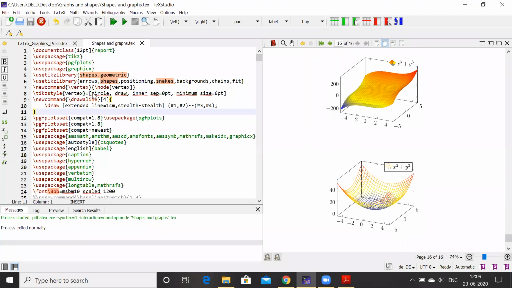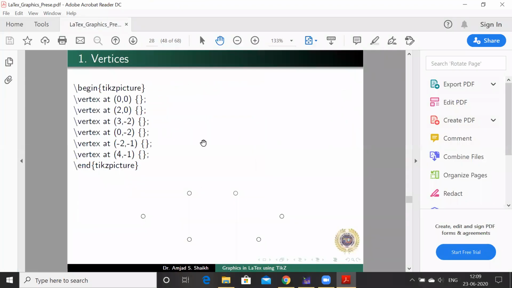Take this style vertex, which I have defined here: circle, draw. Then this is the minimum size, meaning the size of that vertex is 6 points. Points are related to the centimeter. You can change it to centimeter or millimeter, whatever. You can do some trial and error to understand the relation between centimeter and point. Of course, a point is very small compared to a centimeter. So in the preamble only, I have defined this command, and because of this I could get this type of vertices, and it is different from shapes.